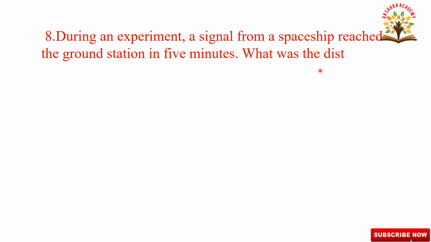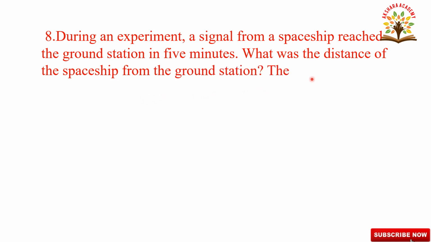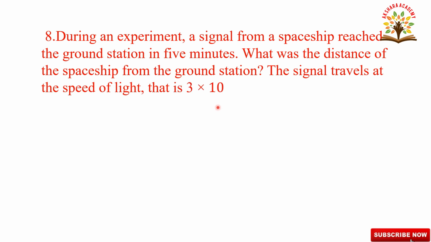What was the distance of the spaceship from the ground station? The signal travels at the speed of light, that is 3 into 10 to the power of 8 meters per second. Solution. Time taken is equal to 5 minutes.